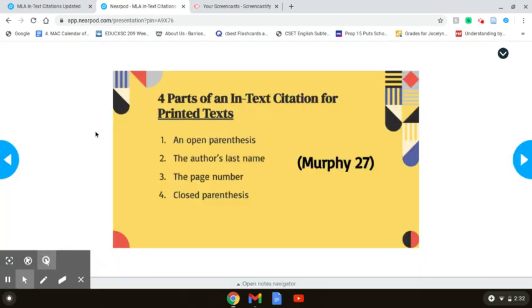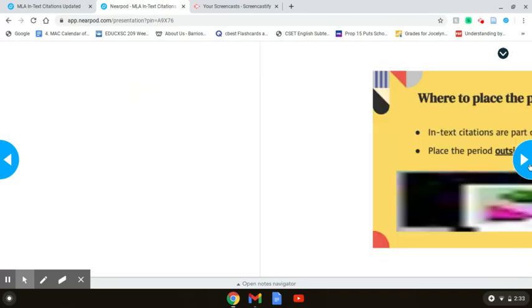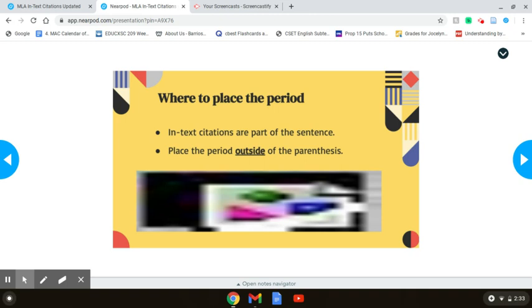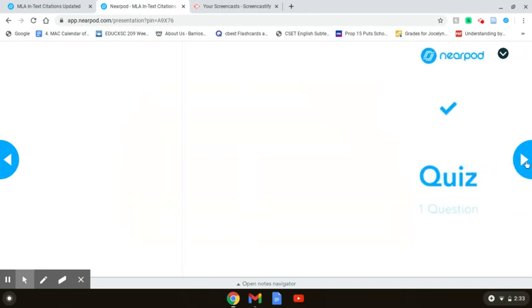There are 4 parts in an in-text citation for printed text, which would be short stories or books. You would have an open parenthesis, the author's last name, the page number, and a closed parenthesis, like you see here: parenthesis Murphy, 27, parenthesis. And when you need to place the period, you place it outside of the parentheses because the in-text citation is a part of your sentence.